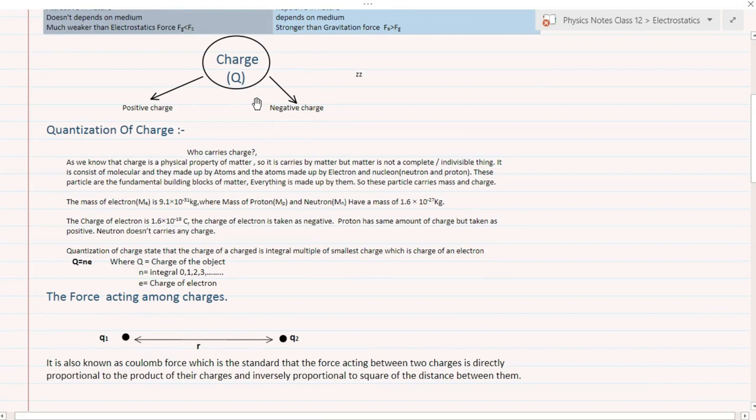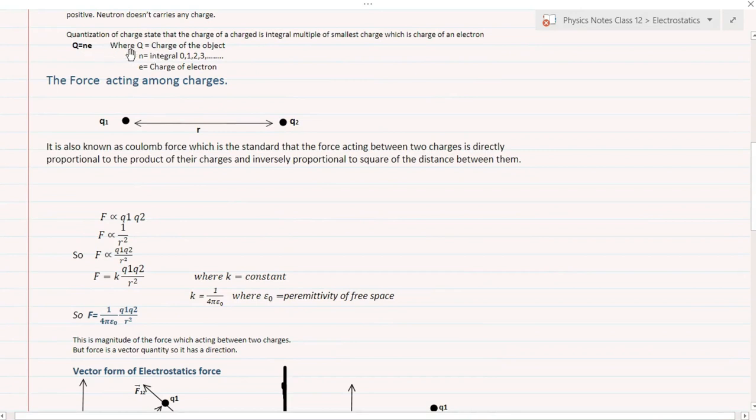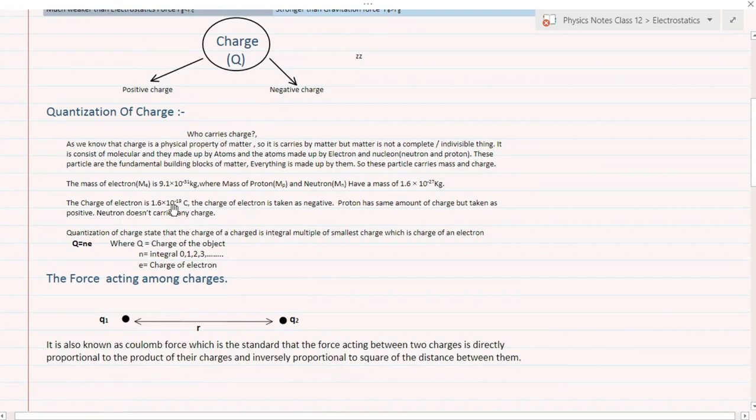There are two types of charges. The first one is positive and the second one is negative. We have also discussed the quantization of charge, which states that the charge of any charged body is equal to an integer multiple of the smallest charge, which is the charge of an electron. That is, the net charge of a body is q = n e, where n is an integer, maybe 0, 1, 2, 3, 4, and e is the charge of an electron, that is 1.6 into 10 to the power minus 19 coulomb.